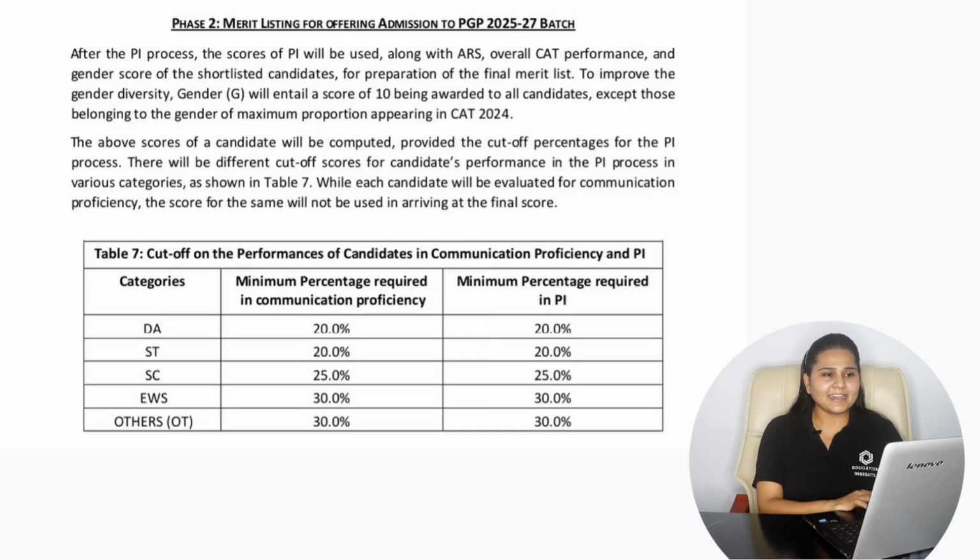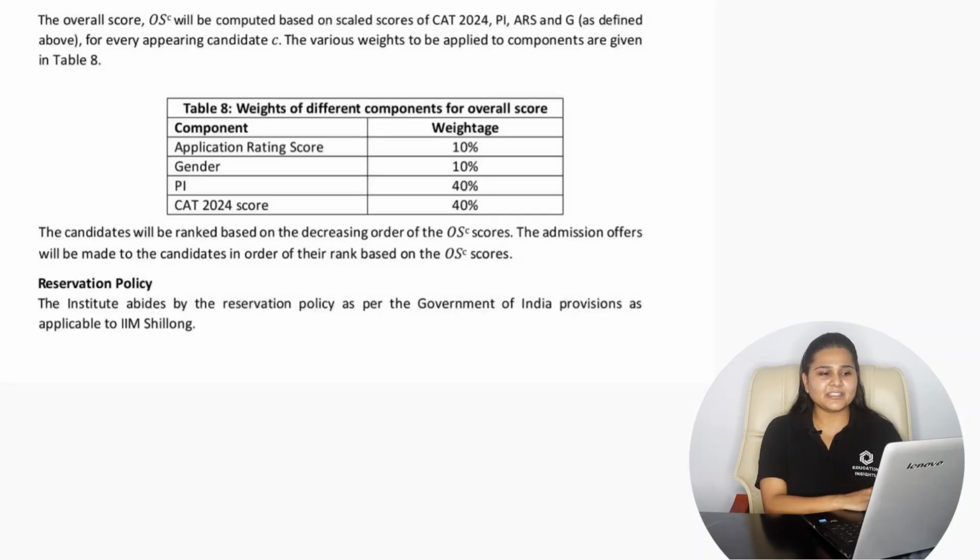For the SC category, it is 25% and for EWS and other category, it is 30%. So the candidates who are meeting this eligibility criteria are only considered for the final selection list. In that 10% weightage is given for the application rating score, 10% weightage for gender diversity, 40% weightage for the personal interview and 40% weightage for the CAT 2024 score.